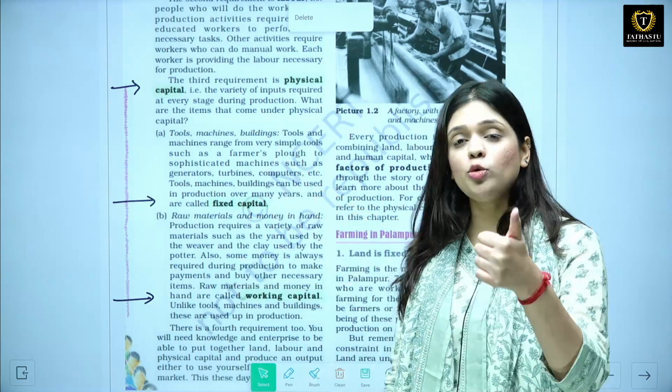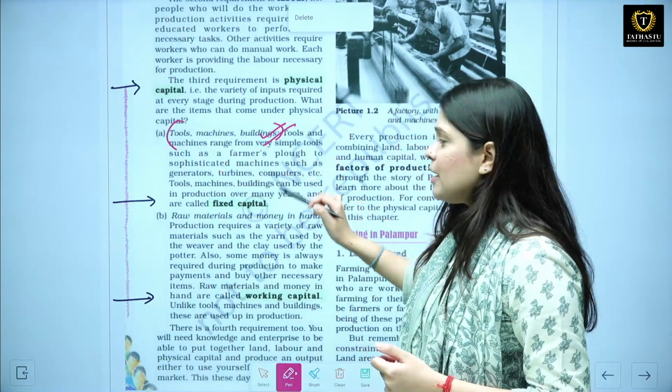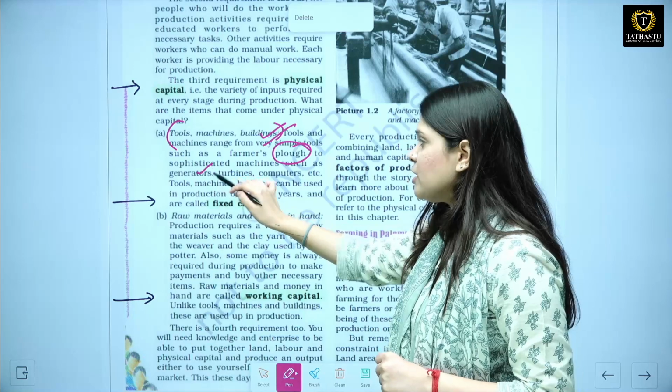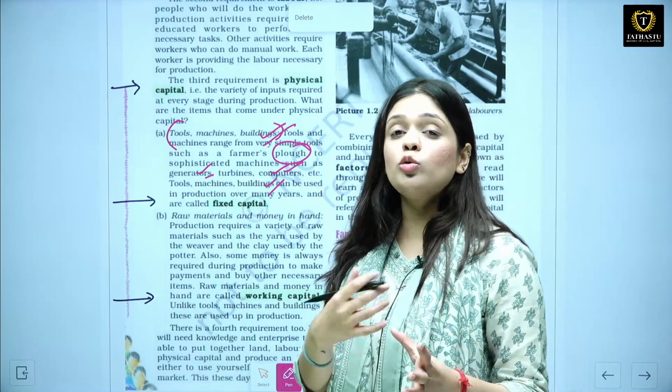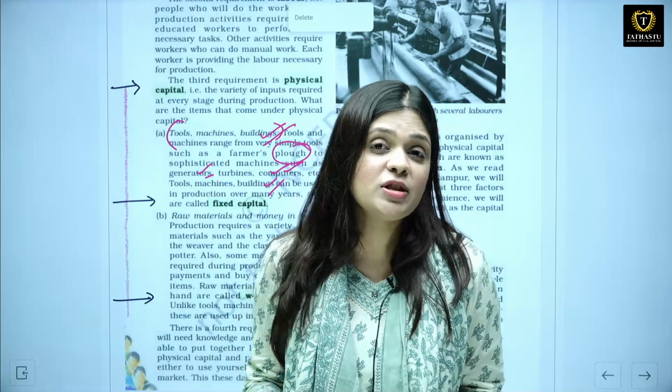For example, you need tools, you need machines, you need buildings. This can be a very simple tool, for example a farmer's plow, or it could be a generator, it could be a computer, it could be a building, because these are used in the production process for many years. That is why it is known as fixed capital.